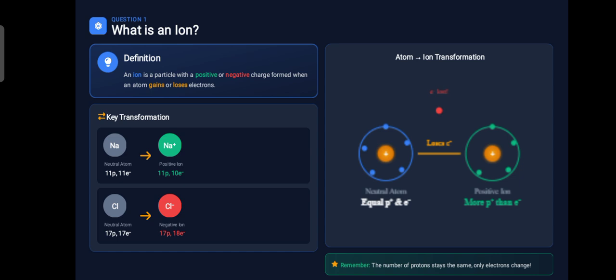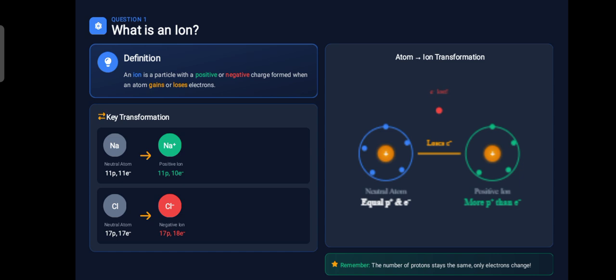For its definition, you must remember this: an ion is a particle with a positive or negative charge formed when an atom gains or loses electrons. The center of the atom, the nucleus, never changes, because the nucleus has protons and neutrons, and neutrons are neutral.